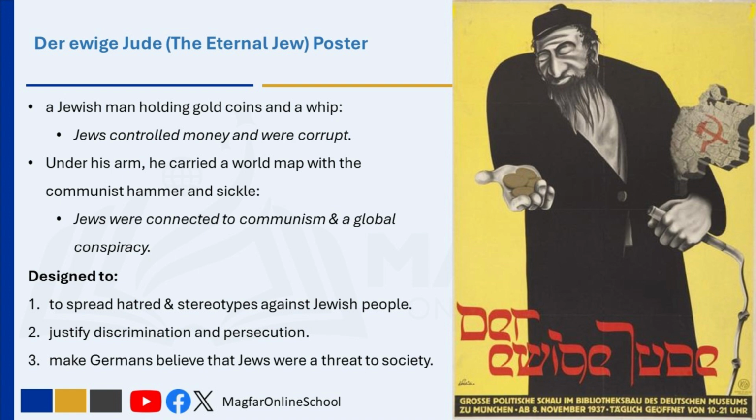This propaganda was used to justify discrimination and persecution, making Germans believe that Jews were a threat to society. It played a major role in preparing the public for the harsh anti-Jewish policies that followed, including the Nuremberg Laws and the Holocaust.